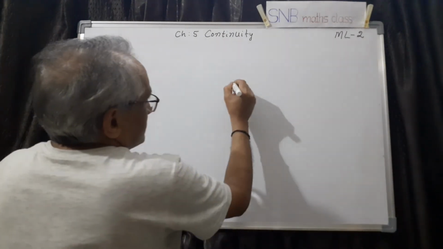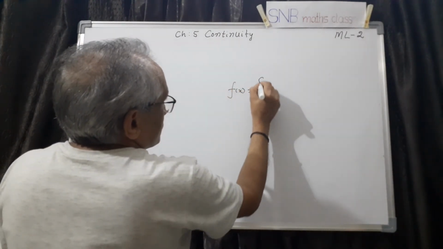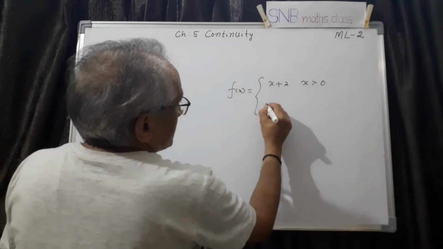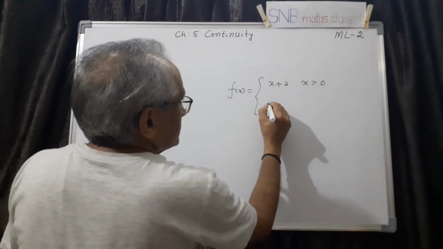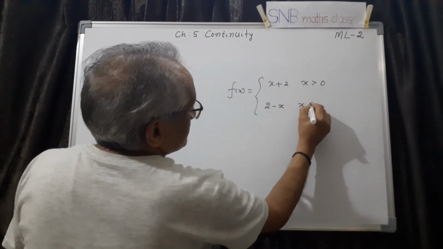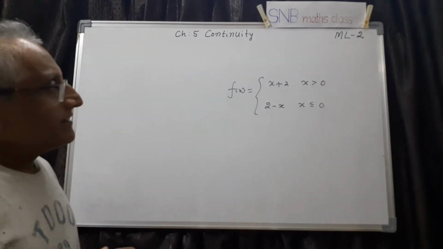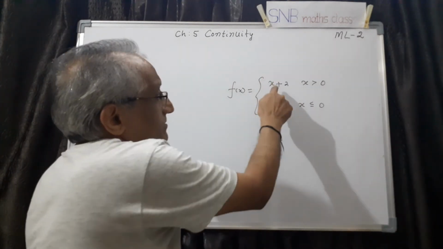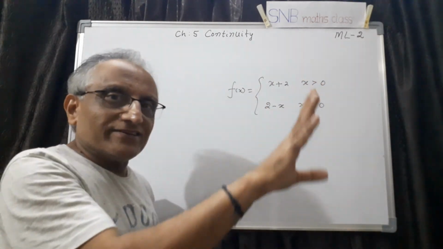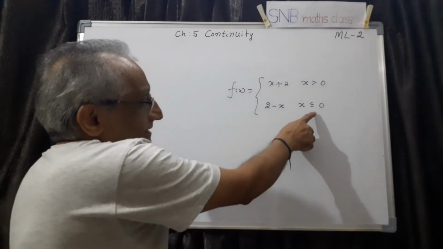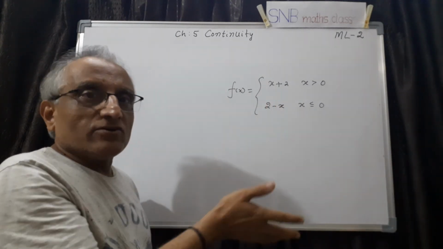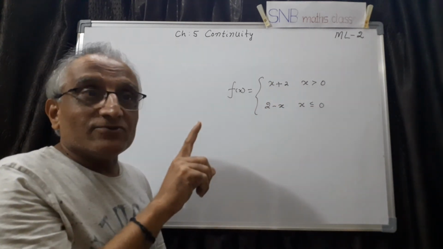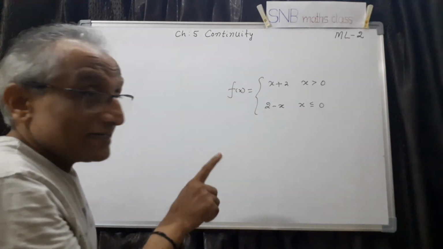Suppose there is a question like this now. Say f of x equal to x plus 2, x more than 0, and 2 minus x, x less than or equal to 0. Let us say any function. Now discuss the continuity of this function means I have to take x more than 0, this function. It is a polynomial function, continuous. Directly you can write. No need to test it. x less than 0, it is 2 minus x. Once again polynomial function, continuous. Only at x equal to 0 where the function changes, I have to test using left limit and right limit. So this is the advantage of this function.